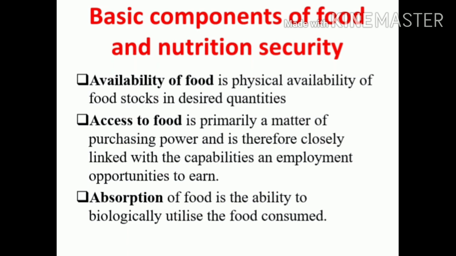The next one, access to food. That is primarily a matter of purchasing power and it is therefore closely linked with the capabilities and employment opportunities to earn. Access to food is based on purchasing power, that is, the ability to buy certain commodities for their dietary needs. So this is influenced by the level of employment and income of the general population. Basically, those who get an employment opportunity earn more. According to their income, the purchasing power will differ. So that is access to food.